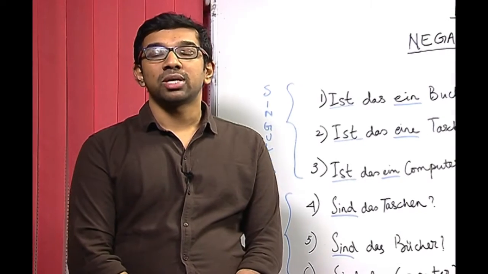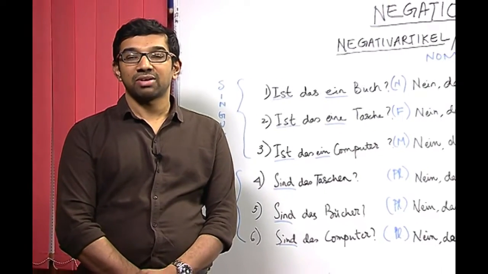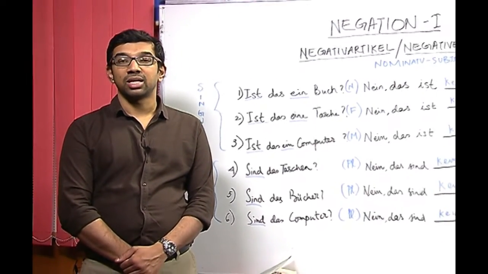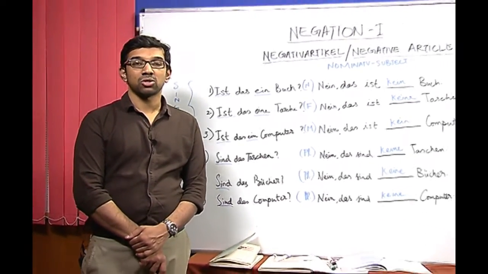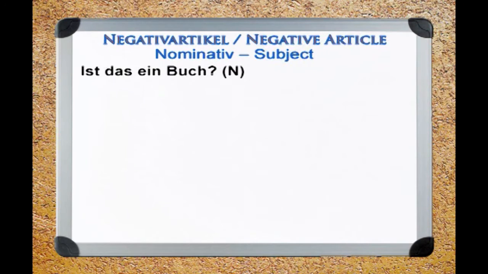Now, we will look at some examples to see how negative articles are made in German in the nominative case, or the subject case. Let us look at these sentences. Ist das ein Buch? Nein, das ist kein Buch.